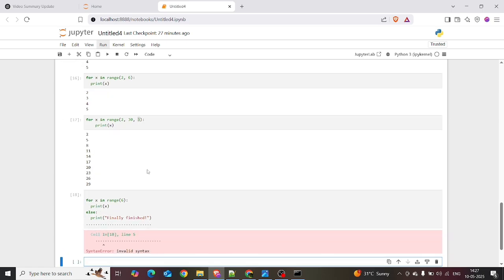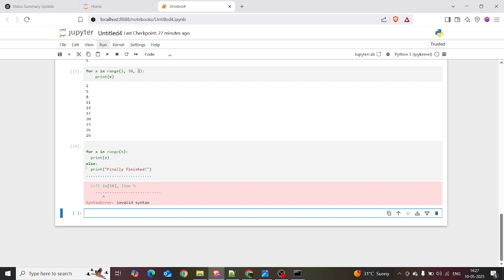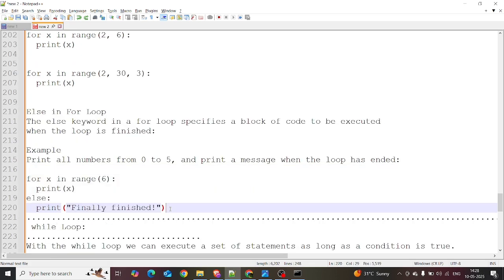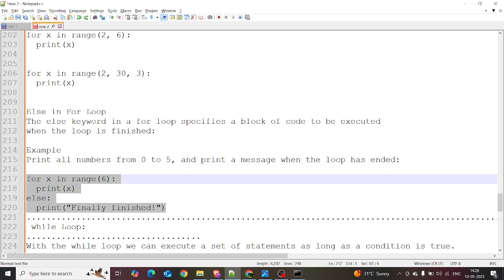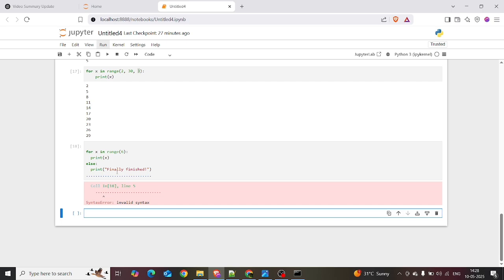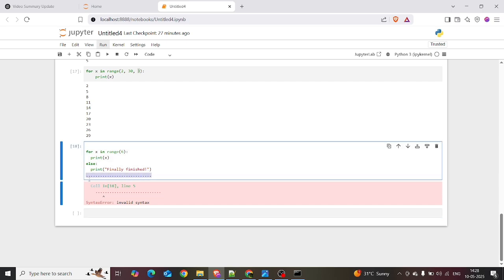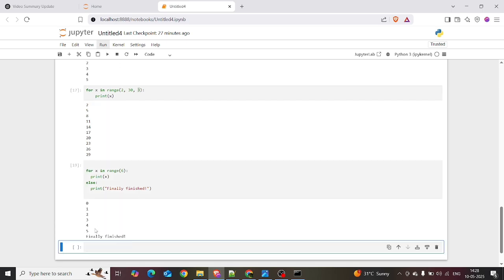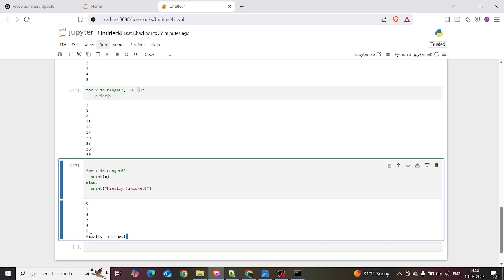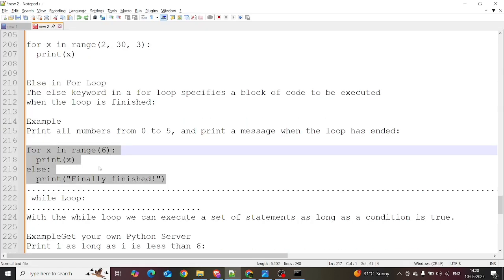Okay, when I'm trying to execute this, what's the error in the code? Okay, invalid syntax. Yes, right. Wait a minute. I'm just trying to copy this only. There was an error because, see guys, we did not make a mistake in the code. The underline was coming in the same notebook. Okay, then 0 1 2 3 4 5, and finally finished. The message was displayed, and we are getting into the other type, the while loop.